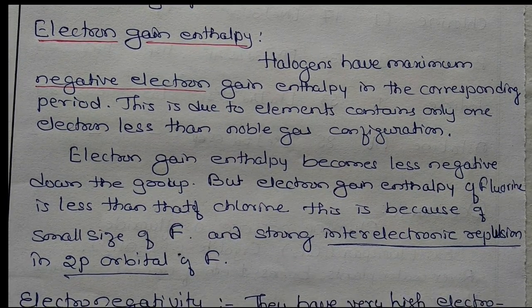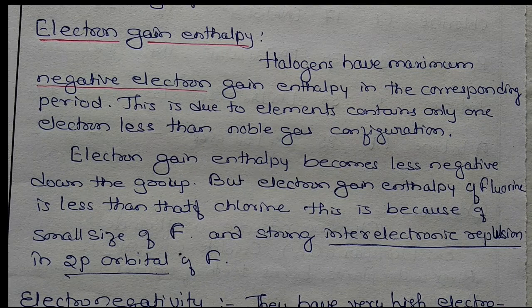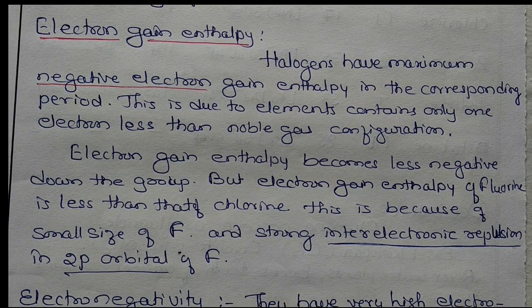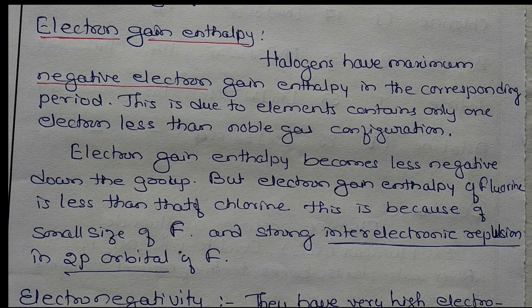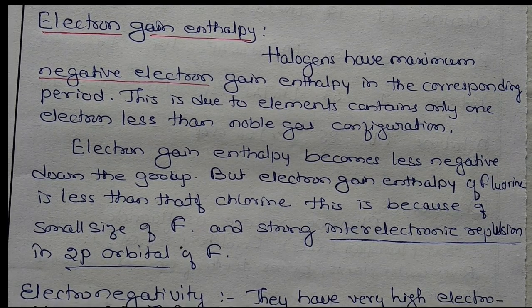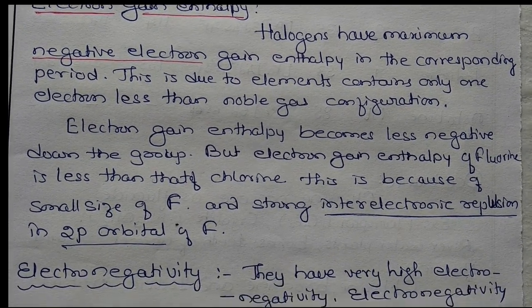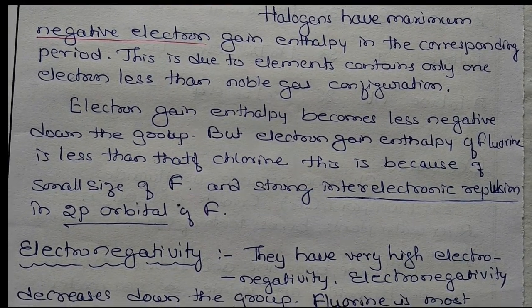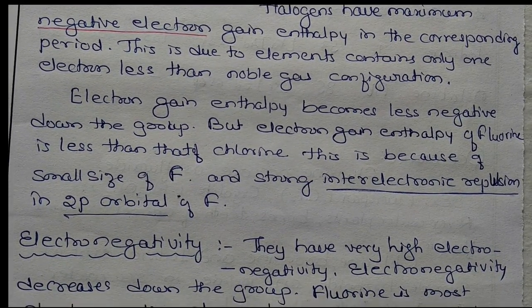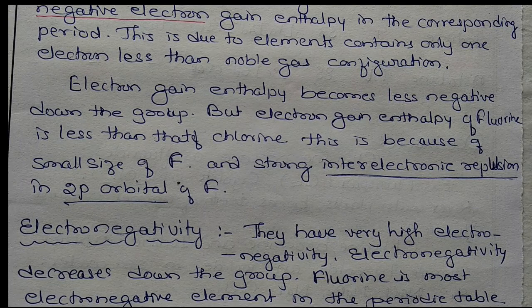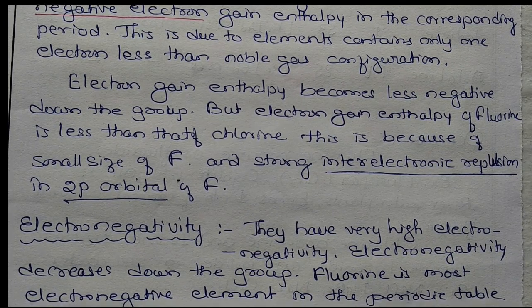Okay. So next is electronegativity. In the periodic table, the halogens have a very high electronegativity. Electronegativity decreases down the group, and fluorine is the most electronegative element in the periodic table.